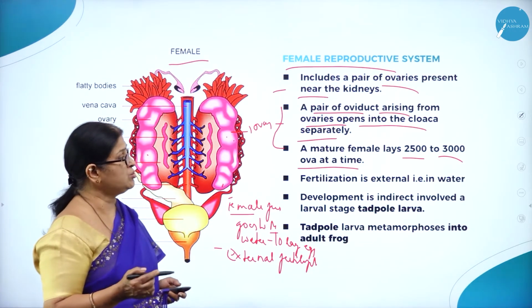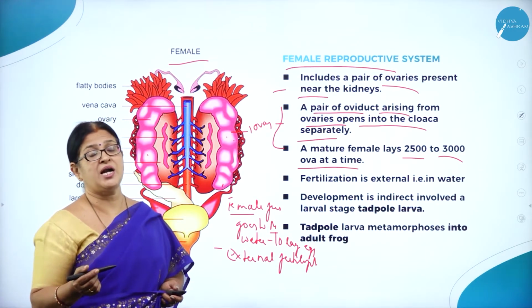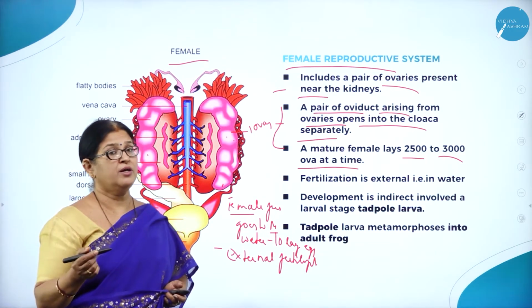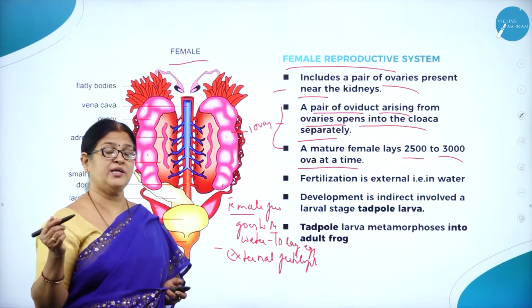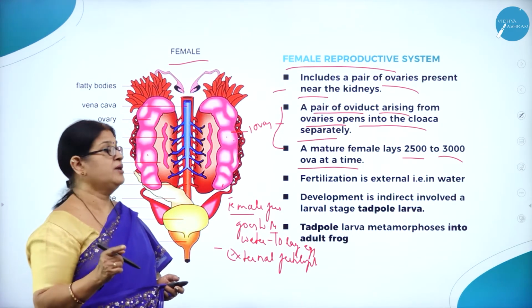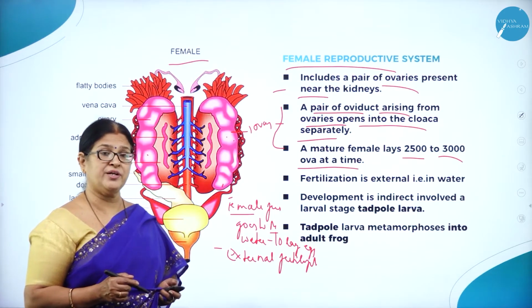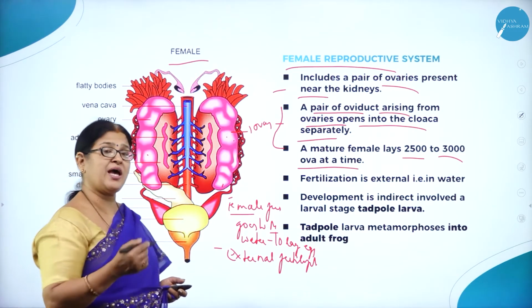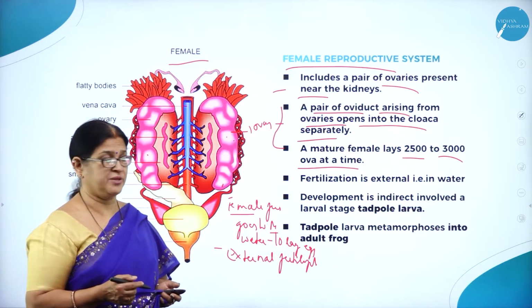So around 2,500 to 3,000 ova, eggs, are produced at a time. Maybe hardly 10 to 20 eggs may survive. So the remaining may get washed away by the water current, or may get damaged, or may be eaten by the predators. So that is the reason why external fertilization is disadvantageous when compared to internal fertilization. So the fusion may happen or may not happen. Even then it does not guarantee the process of fertilization, right?